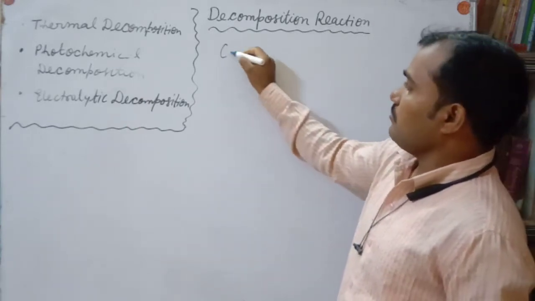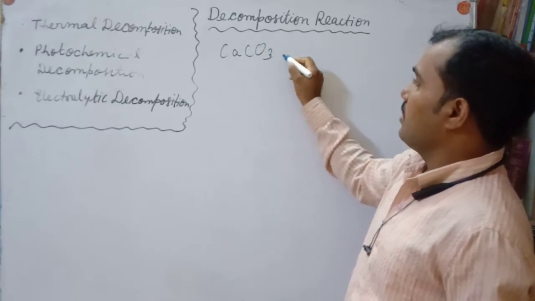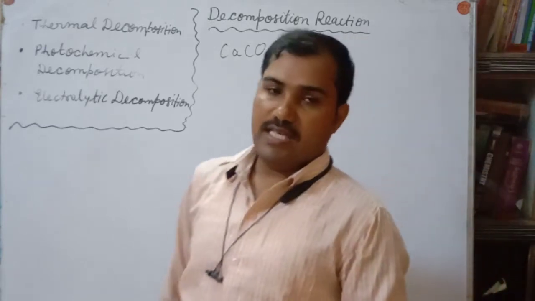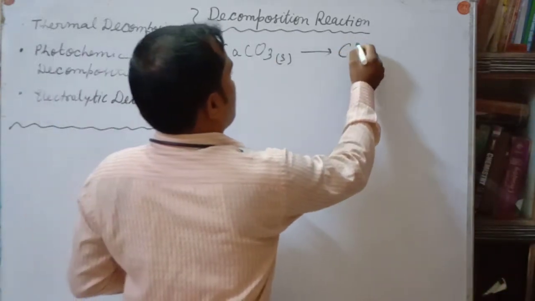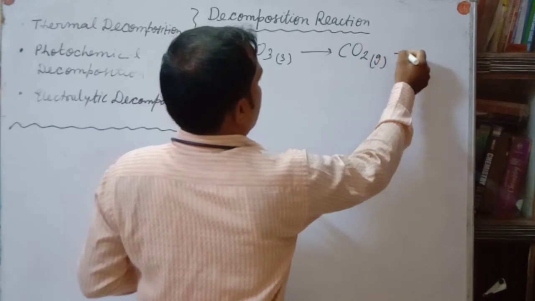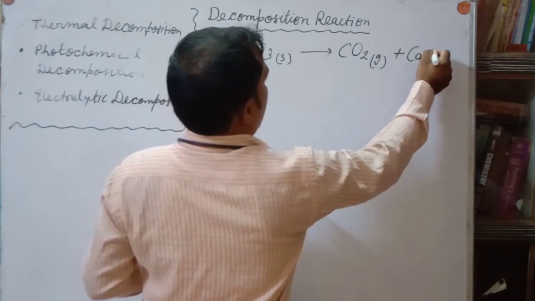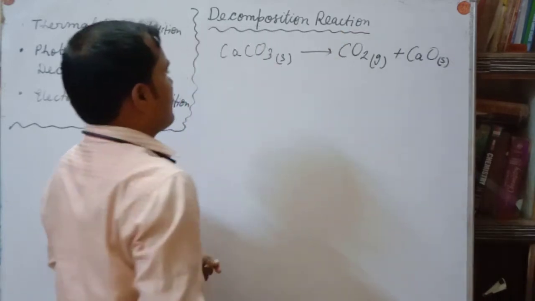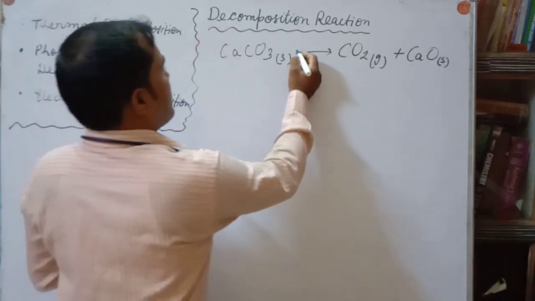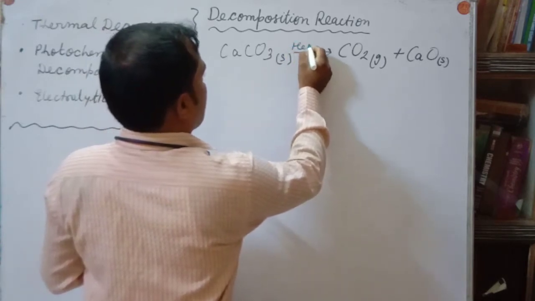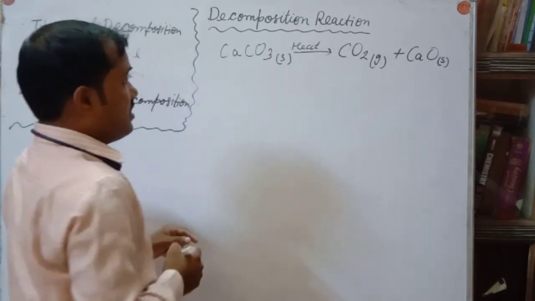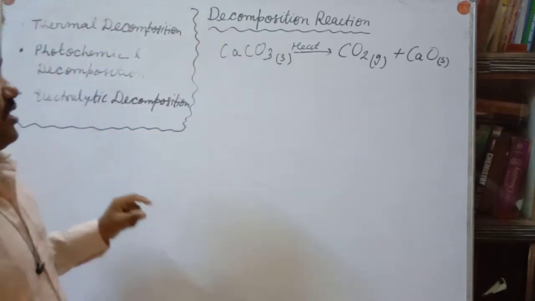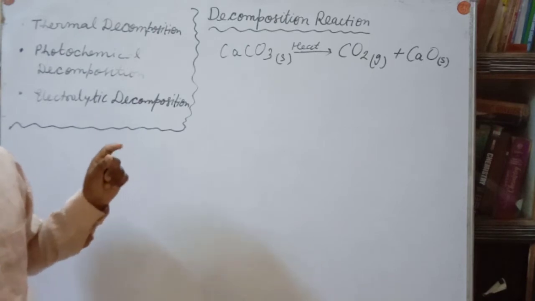Suppose CaCO3, this is solid calcium carbonate. By heating it will convert into CO2, which is a gas, plus CaO, calcium oxide, which is a solid. Please see, this reaction will take place in the presence of heat. So this is said to be the thermal decomposition reaction, means which will decompose in the presence of heat,